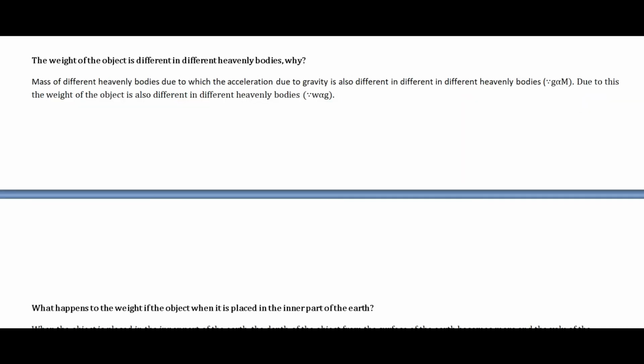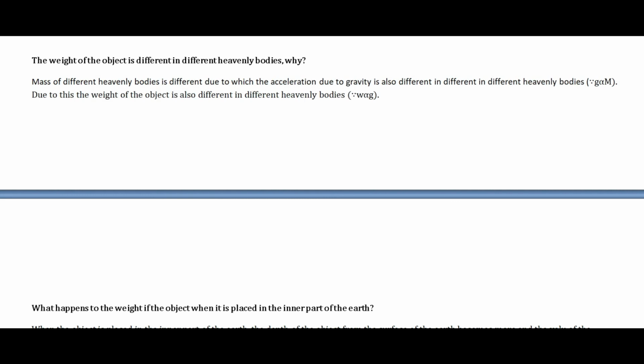Now let's discuss another reasoning question. Weight of the object is different in different heavenly bodies. Why? You have to know weight of the object is not the same on the earth, on the moon, on Jupiter, or on the other planets or other heavenly bodies. So what is the reason behind this fact? First of all, mass of different heavenly bodies is different. That is the fact you have to know.